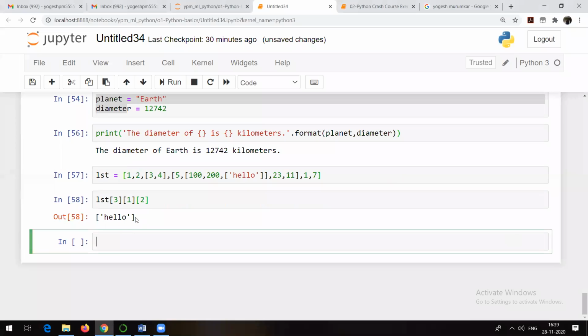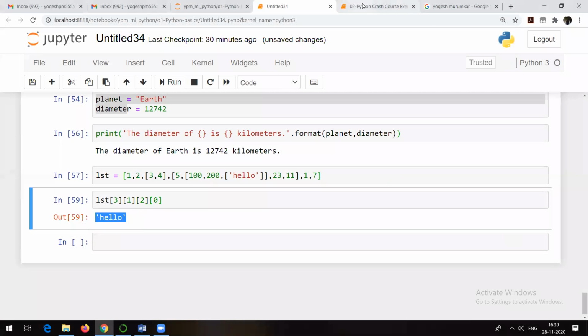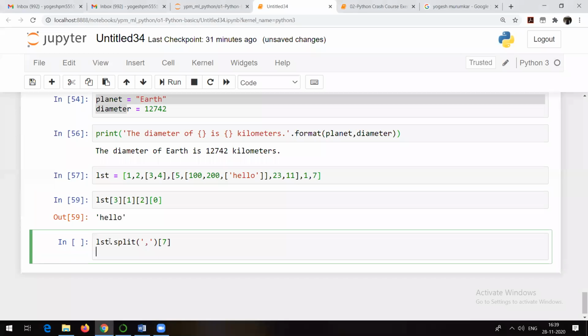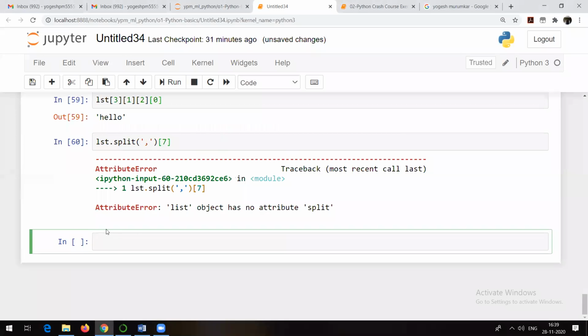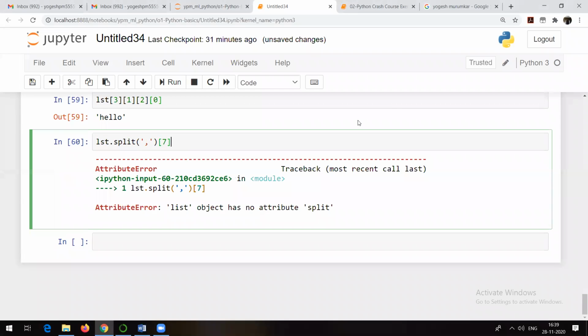Yes, that's right. But you need to add one more thing, and that is 0. Then you will get hello. Okay, let me see what other people are saying. Isha was saying LST dot split on the basis of comma and then 7. Saket, you are saying 320. 320 is not going to give the same answer. It should be 3120. Isha, it is giving us an error.